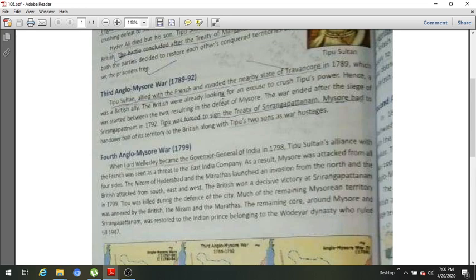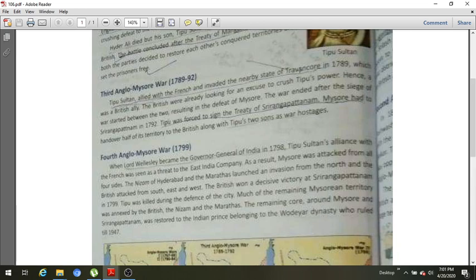The British were already looking for an excuse to crush Tipu's power. So the Britishers were already searching for a cause, an excuse, for when Tipu Sultan intervenes or makes a mistake, and they can attack him. So it became a cause of concern for the Britishers, and hence a war started between the two, resulting in the defeat of Mysore. So what happened in the Third Anglo-Mysore War?